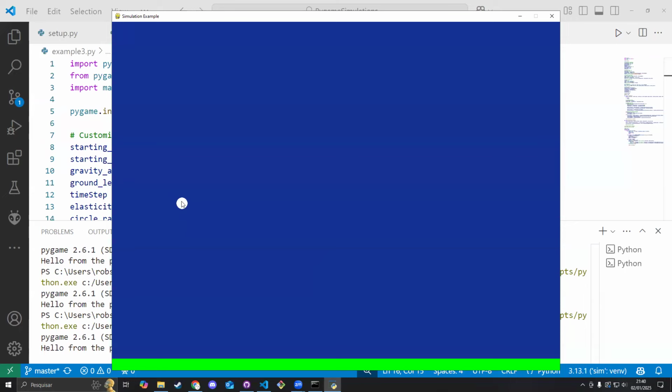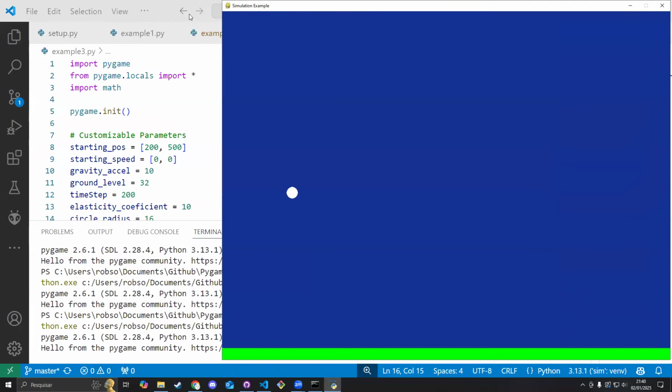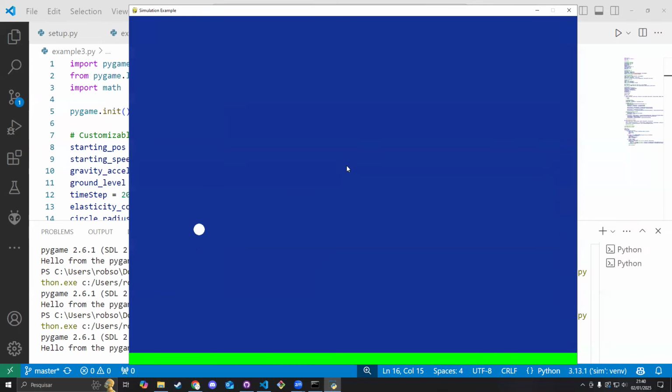But basically, this is the position in which the ball is starting. For this first example, there are no starting velocity values, so the ball is just going to be at a standstill on this point, and if I run the simulation, the ball should just drop. And if I click it, you can see that the ball is now falling, and when it hits the ground, it is going to be bouncing back up.